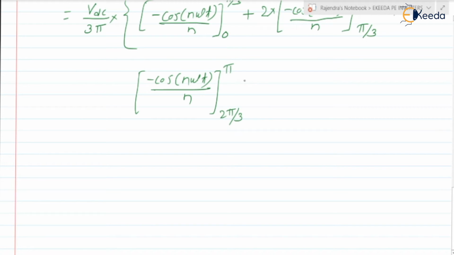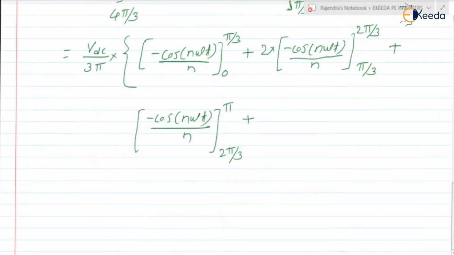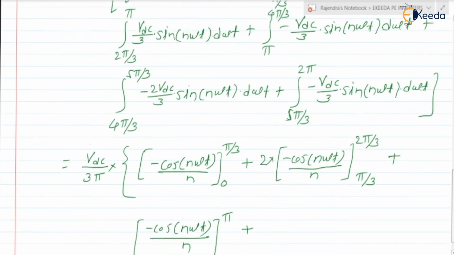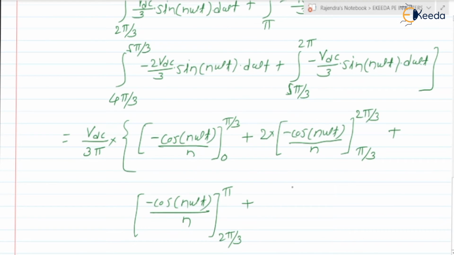Next, plus. I am writing it as plus because here we are having minus, minus, minus. So take the minus outside, it is a minus of minus cos, so it is a plus cos of n omega T divided by n, limit pi to 4 pi by 3.